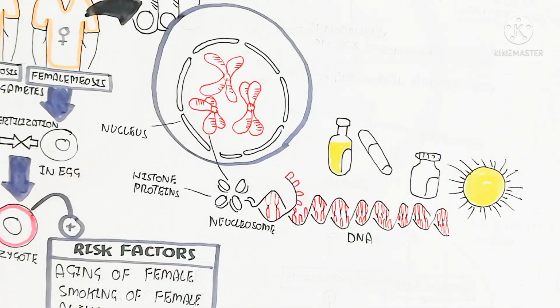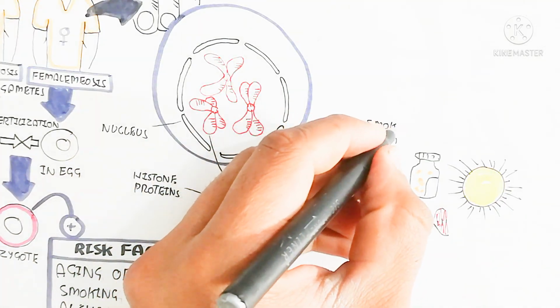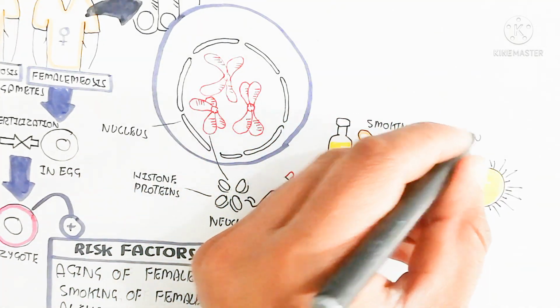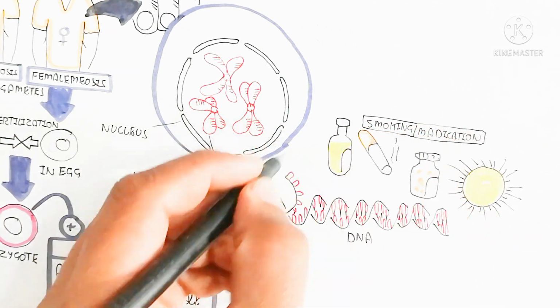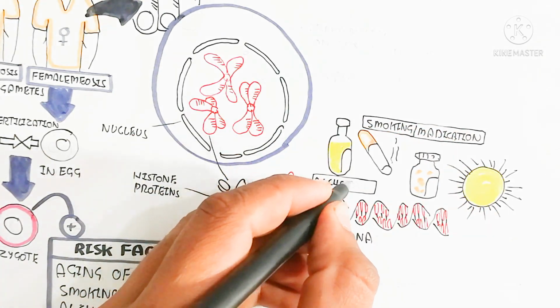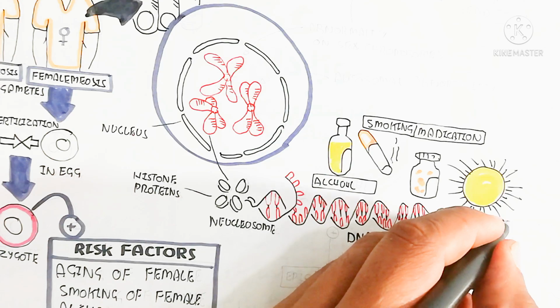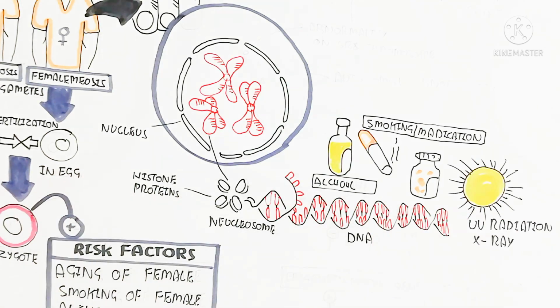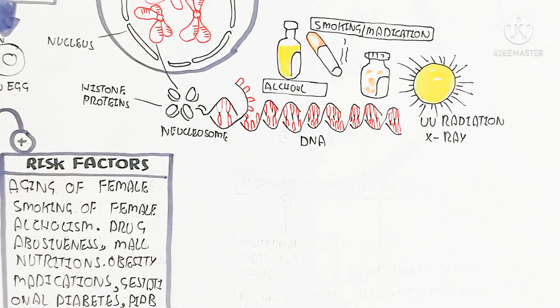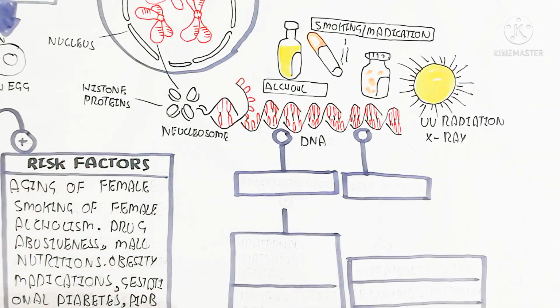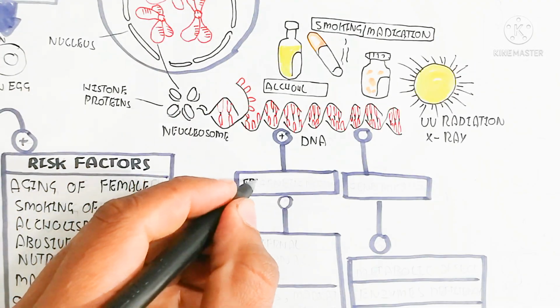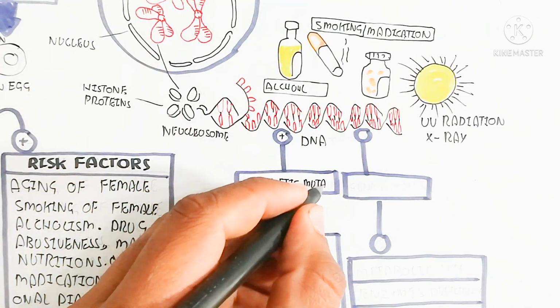And this DNA can be damaged during their life after birth due to smoking, medication, alcohol, UV radiation and X-ray. These things will affect the epigenetics as well, and the DNA mutation will lead to cancer. On the other hand, if we discuss the epigenetic mutation, we will also understand about the epigenetics.